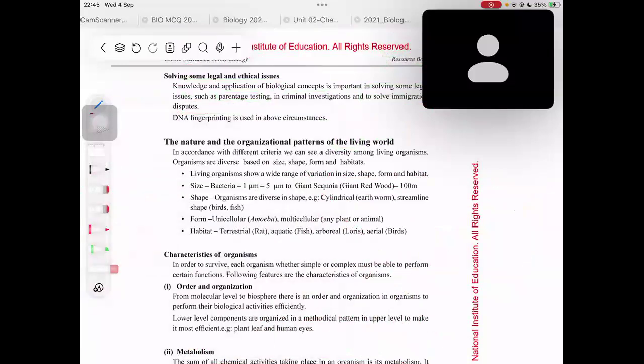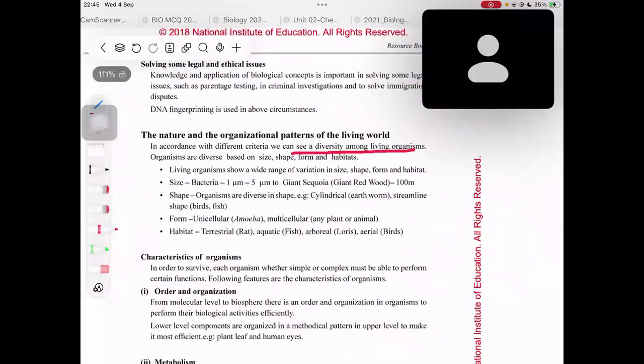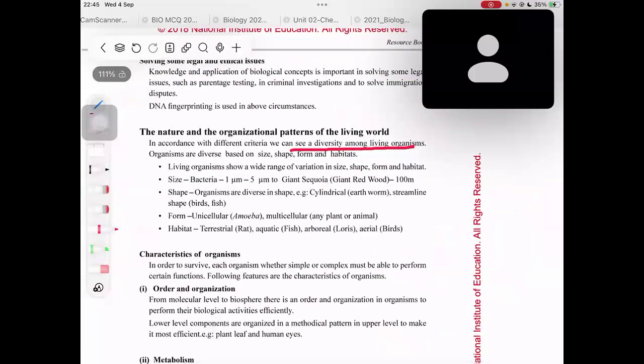Okay, let's read. In accordance with different criteria, we can see a diversity among living organisms, right? Organisms are diverse based on 4 things actually: based on the size, based on the shape, based on the form, and based on the habitats. Can you see? Living organisms show a wide range of variations.